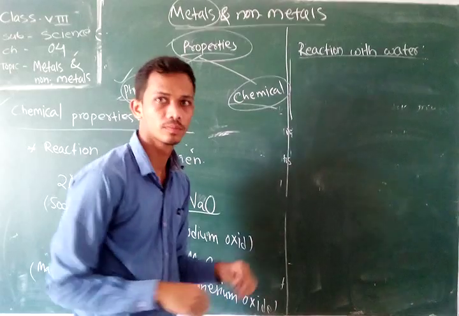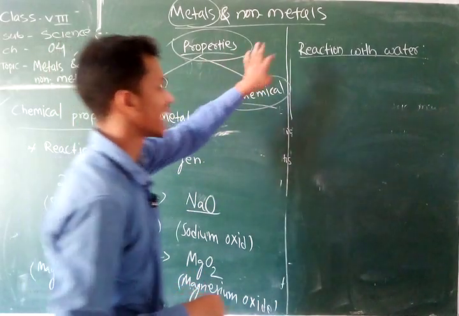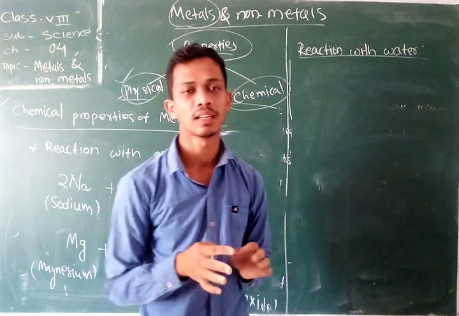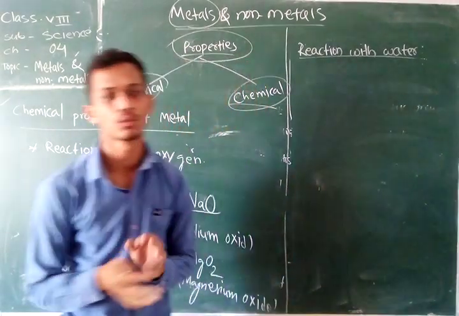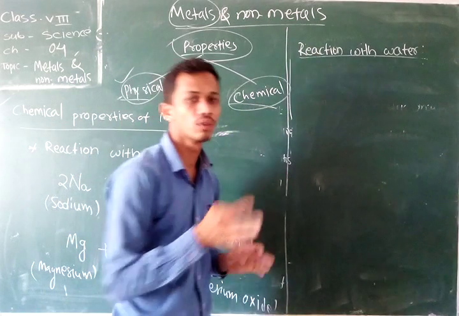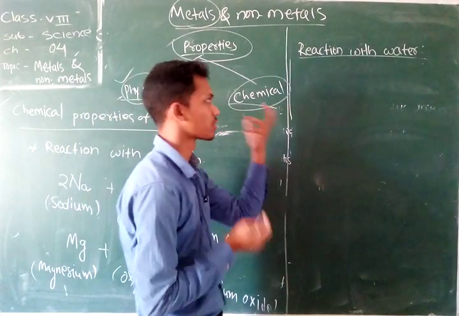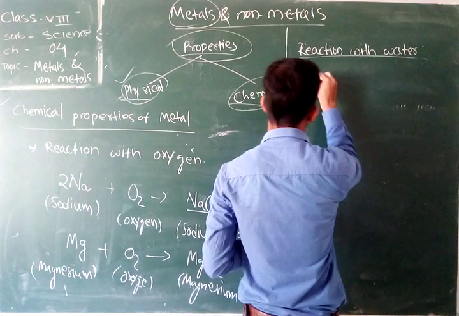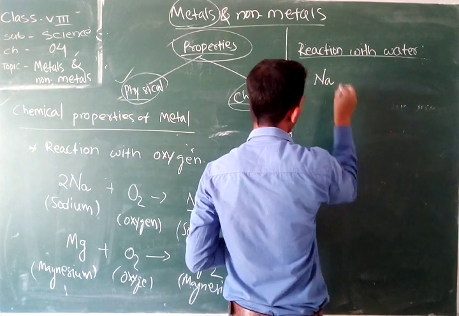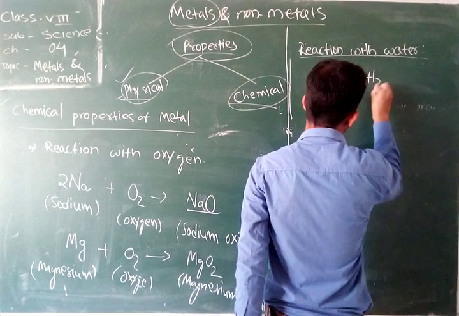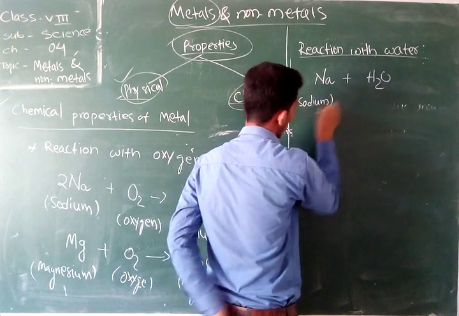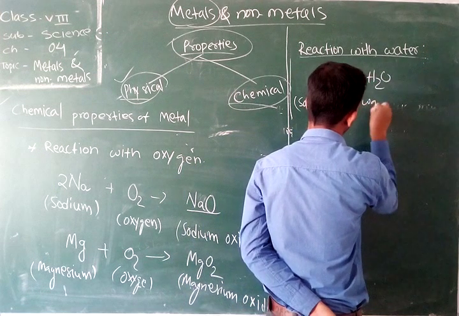Now let's take the reaction with water. Generally, the heavier metals cannot easily react with cold water. There are some metals, like potassium or sodium, that do. Take the example of sodium. Whenever sodium reacts with water, sodium is Na, and H2O means water.